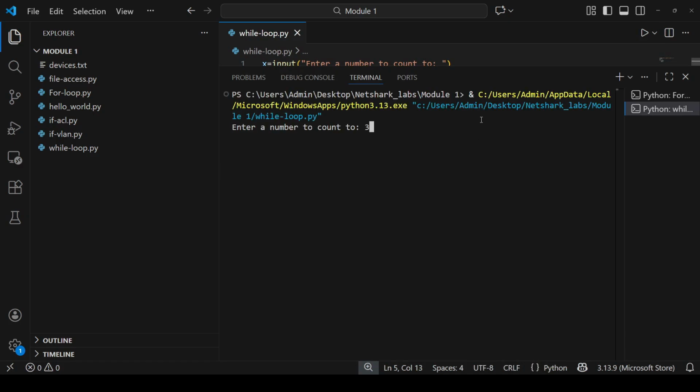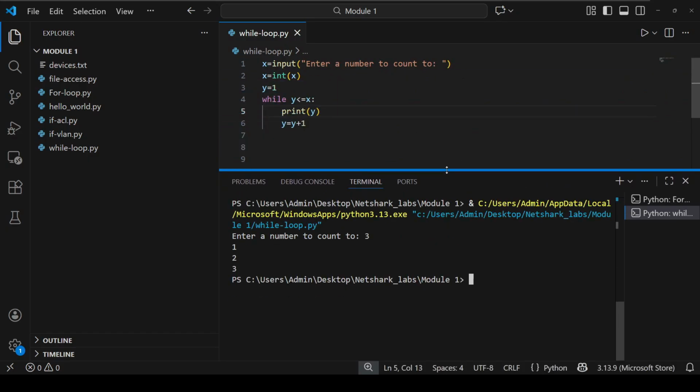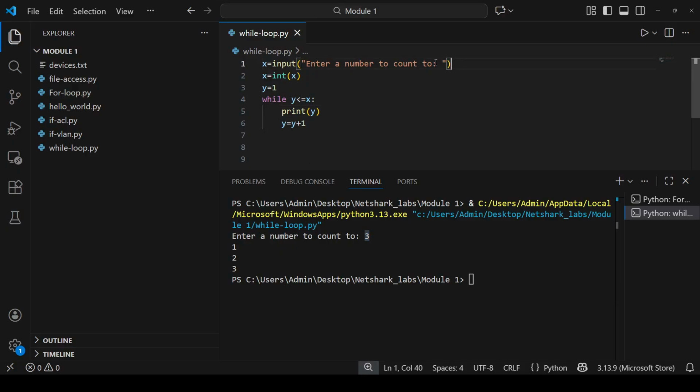Let's enter x is equal to 3. It will print 1, 2, 3. Let's see how. First, I entered number 3. The first statement is asking me to enter one number. Now it converted that to integer.